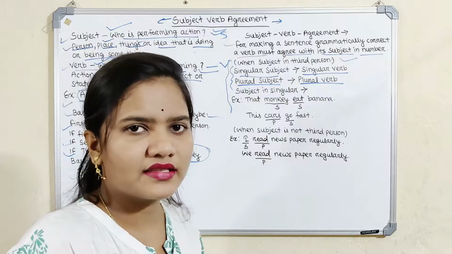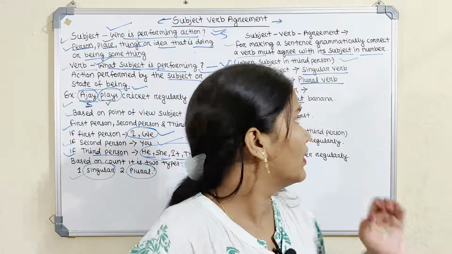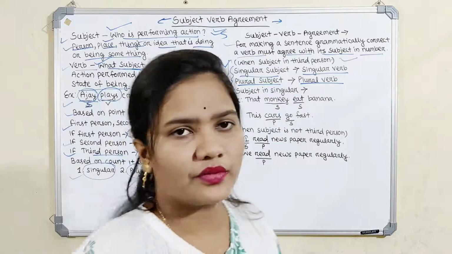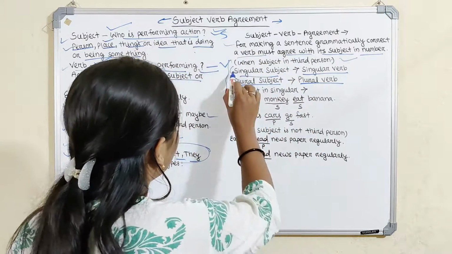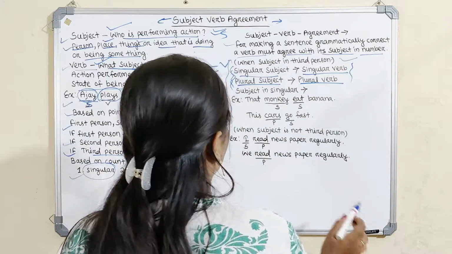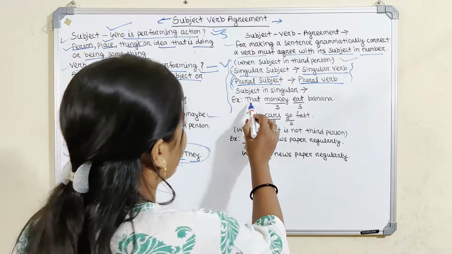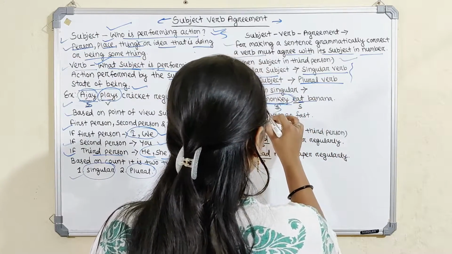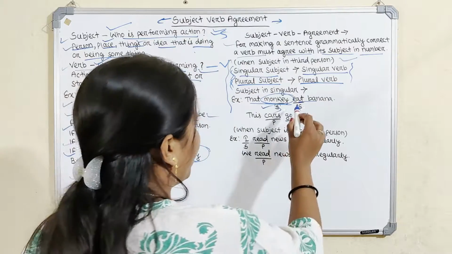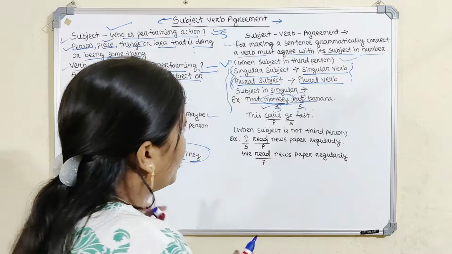If the sentence has a singular subject, then a singular verb is always used. If the sentence has a plural subject, we have to use a plural verb. So it is the important thing we have to remember. Take one example so we can easily understand: the monkey eats banana. Here monkey is singular because there is one monkey, and eats is also singular. So a singular subject and a singular verb are always used.